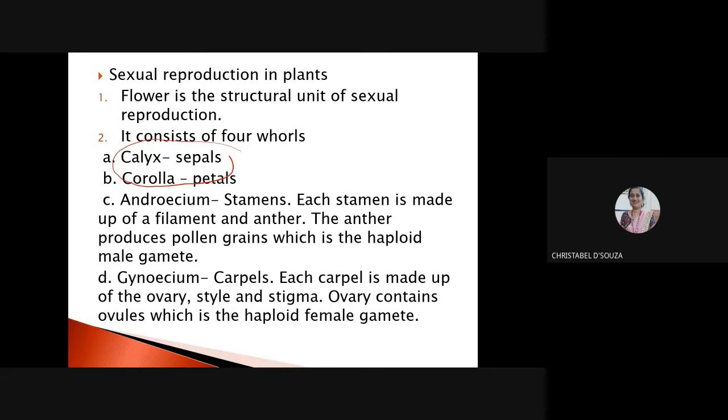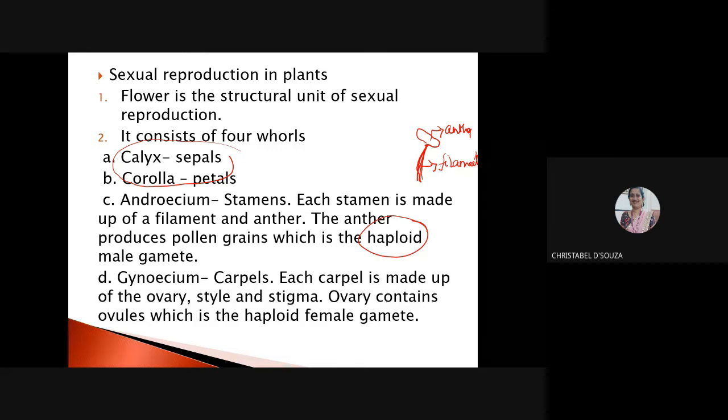Now, each stamen consists of an anther. This is the filament and an anther. So each stamen consists of the filament. I'll show you that in the plant. It is made up of the filament and the anther. Now, in the anther, you get the pollen grains, which is the haploid male gamete.